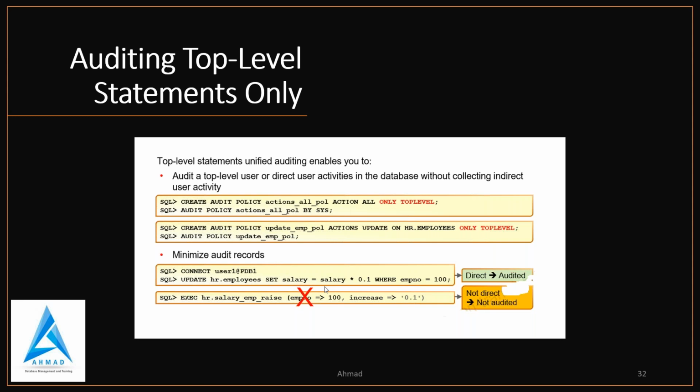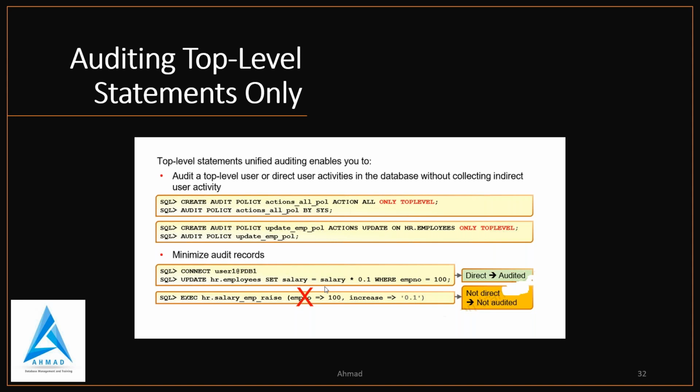So these statements can be important to both security and compliance. SQL statements run from within PL/SQL procedures or functions are not considered top level because they may be less relevant for auditing purposes. So the create audit policy statement can include or exclude top level statement audit records in the unified audit trail, or for any user, by using the ONLY TOPLEVEL clause. So these are the things.